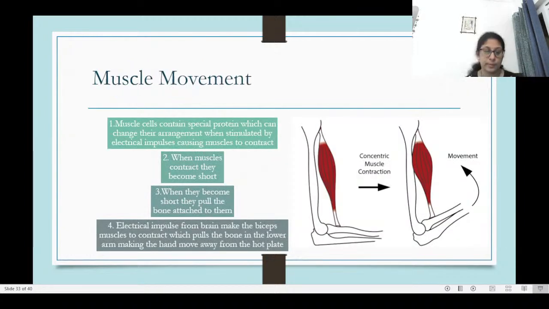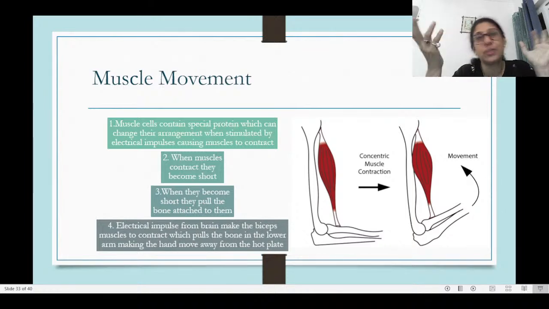Now muscle movement. So here comes the portion that you were requesting. The muscles are made up of special cells. Okay. So the muscle cells contain a special protein, and this protein can change its shape. That's the speciality. Now your nose or your heart or your fingers can't change their shape, right? But the muscles can.